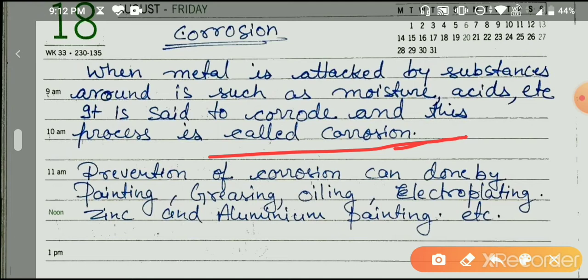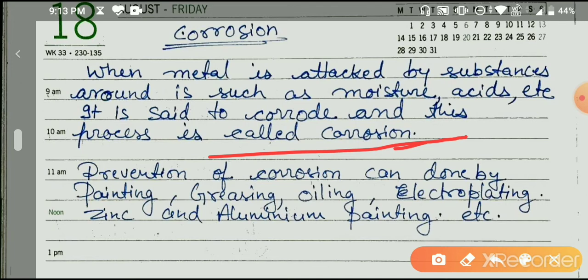For preventing corrosion, we do numerous things, various things, so that we can protect ourselves from corrosion. To prevent it, we use painting, greasing, oiling, electroplating, which we will do in a chapter or two later. In metal and non-metal electroplating we will understand that. Sometimes we use zinc, and aluminium painting.